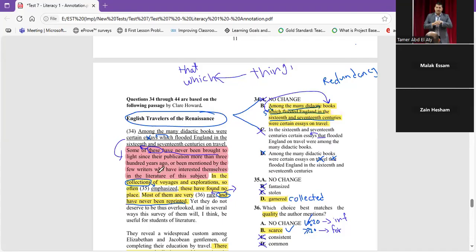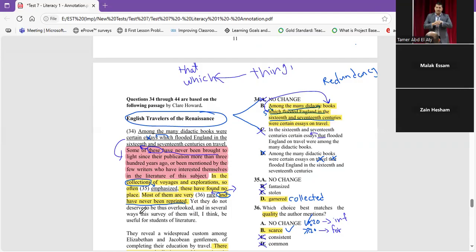He said here, some of these have never been brought to light since their publication more than 300 years ago, or been mentioned by the few writers who have interested themselves in the literature of this subject. Okay. In the last, he said, yet they don't deserve to be thus overlooked.